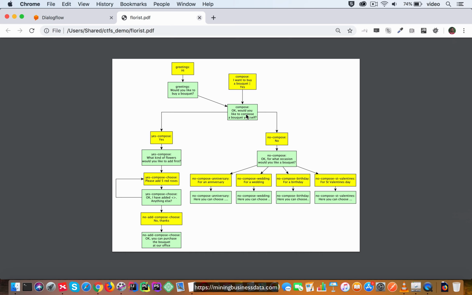So when the user says, would you like to compose a bouquet yourself, and the user says yes, it's going to go down this sequence of conversation, you can see this conversation flow over here. And if the user had said no, in that case, and only if the user said no, it's going to trigger, okay, for what occasion would you like a bouquet? So just to be clear, if the user says yes for composing a bouquet yourself, it is going to come back with what kind of flowers would you like to add first. And if the user said no here, when the question was, would you like to compose a bouquet yourself, then it's going to ask, what occasion would you like a bouquet?